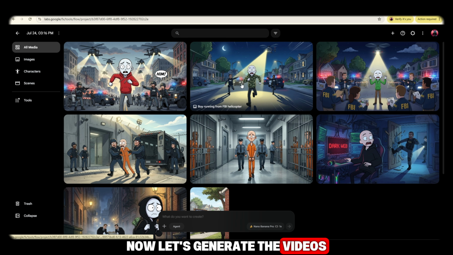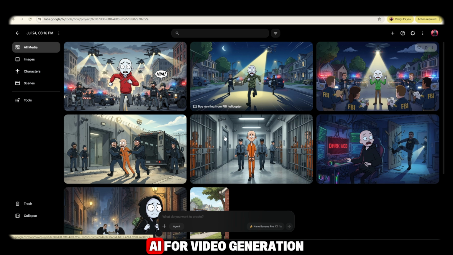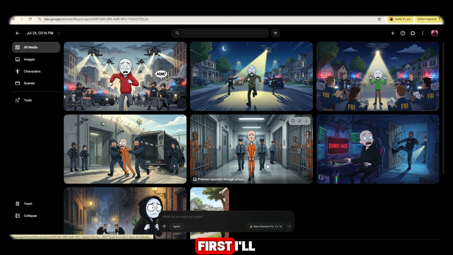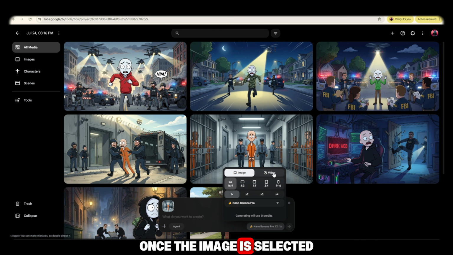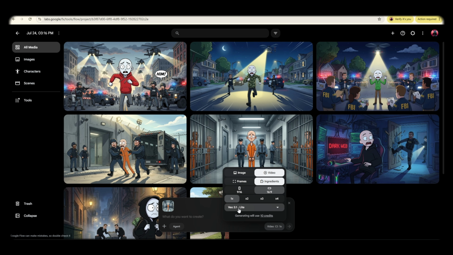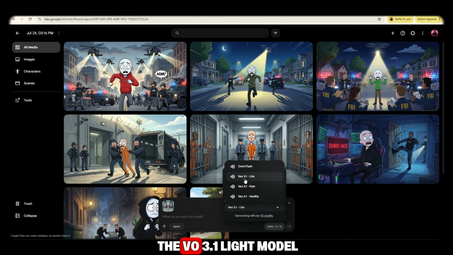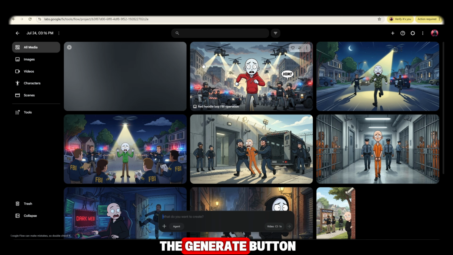Now let's generate the videos. The good news is that you don't need to switch to another website. We'll continue using Flow AI for video generation as well. First, I'll select my first image here inside Flow AI. Once the image is selected, I'll copy the corresponding video prompt from ChatGPT and paste it into the prompt section. After that, I'll choose the VO 3.1 Lite model. Once everything is configured correctly, I'll simply click on the Generate button.